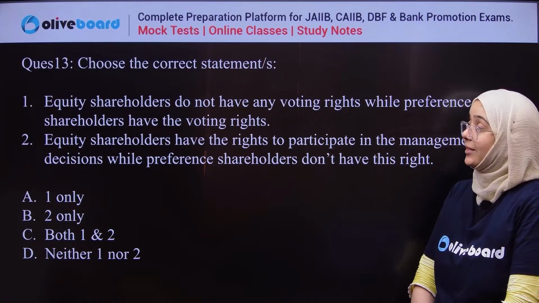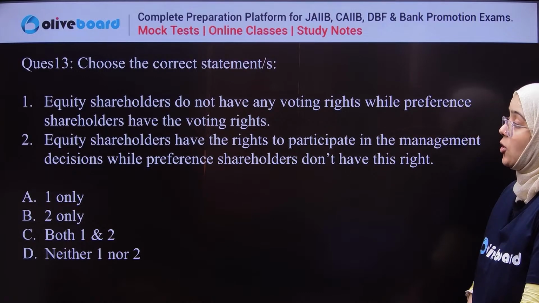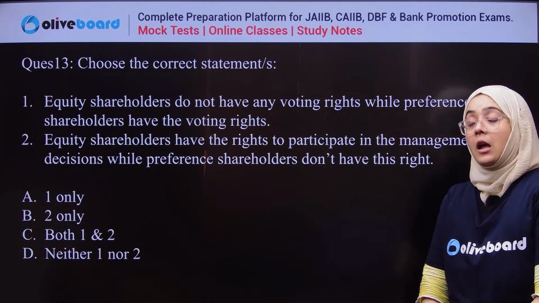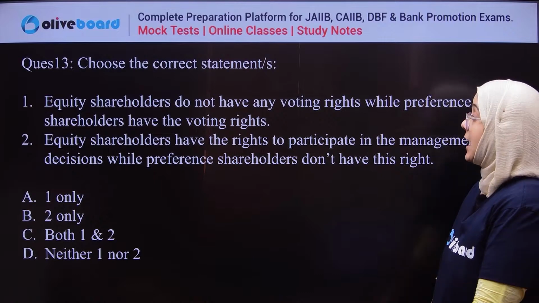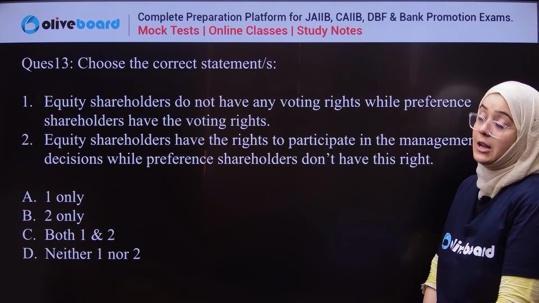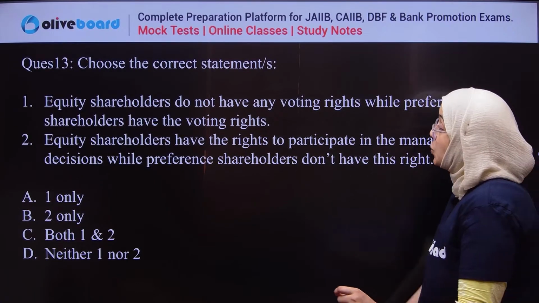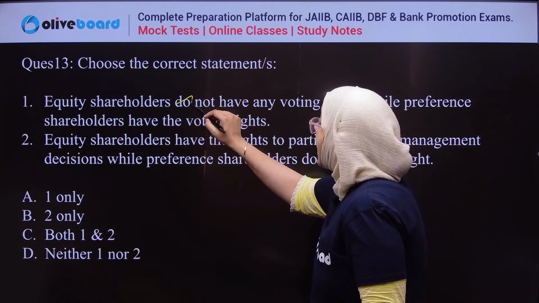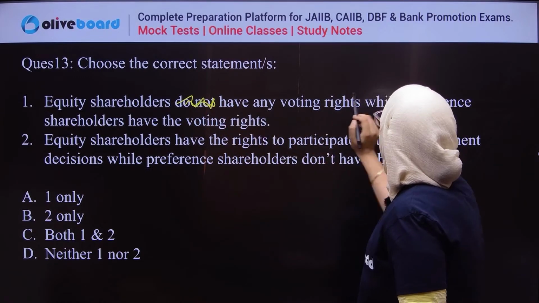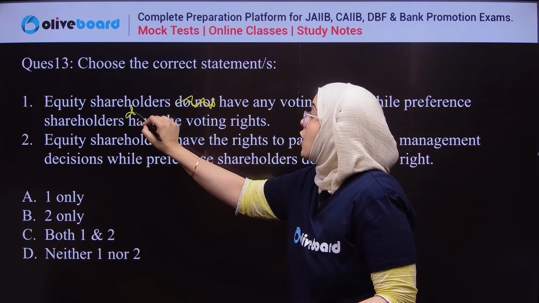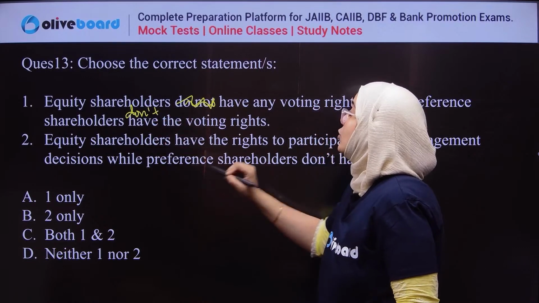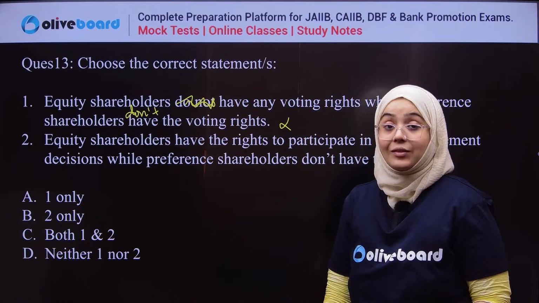Now you have to check the correct answer. The first statement says that equity shareholders do not have any voting right. That is wrong. Equity shareholders actually have the voting right, while preference shareholders don't have any voting right. So the first is a wrong statement.